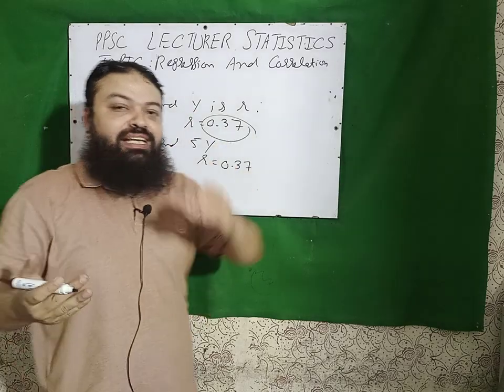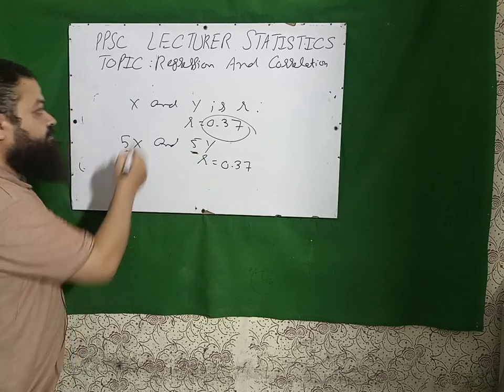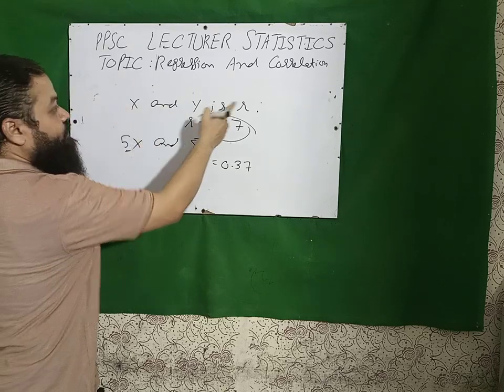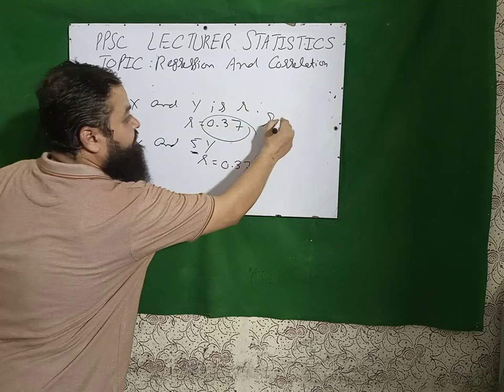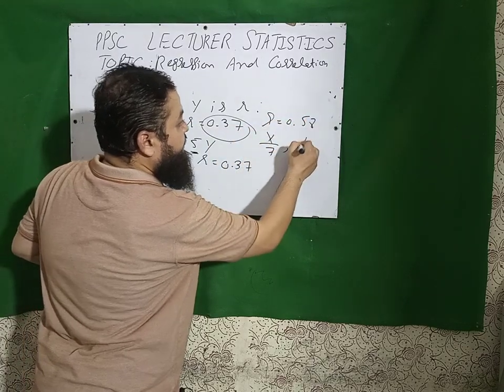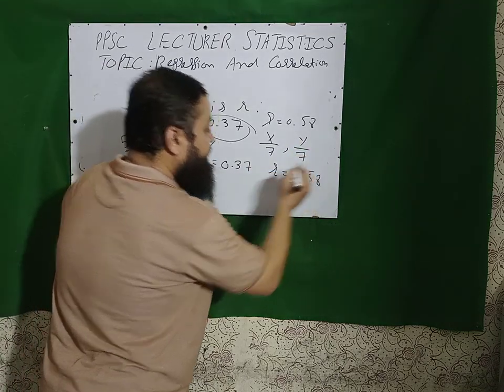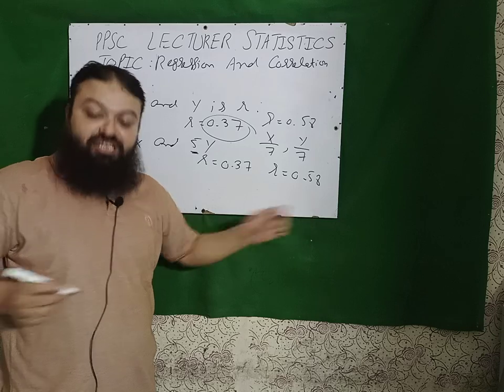As I told you, it is independent of origin and scale. Multiply means scale. For example, x and y have a correlation coefficient r equal to 0.58. Now I have x over 7 and y over 7, then new r will be 0.58. A very important question for PPSC lecturer paper.